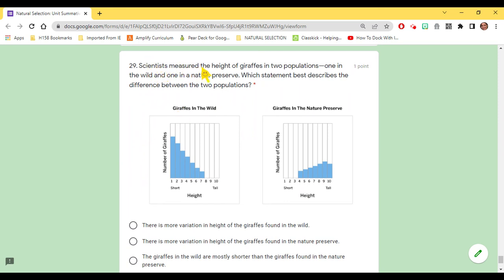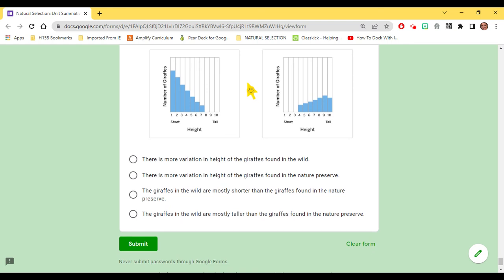29. Scientists measured the height of giraffes in two populations, one in the wild and one in a nature preserve. Which statement best describes the difference between the two populations? First graph is giraffes in the wild. So we have the number of giraffes and their height from short to tall. Here we have giraffes in the nature preserve, the number of giraffes and their height from short to tall. Again, which statement best describes the difference between the two populations?